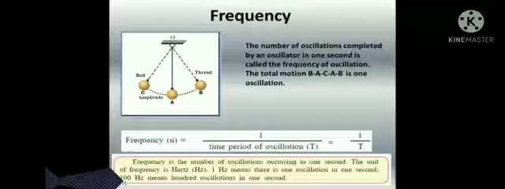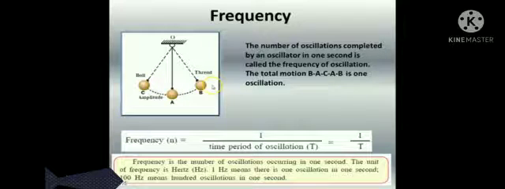Frequency. The number of oscillations completed by an oscillator in 1 second is called the frequency of oscillation. The total motion B-A-C-A-B is one oscillation. Frequency n is equal to 1 upon the time period of oscillation T, that is, n = 1/T. Frequency is the number of oscillations occurring in 1 second.